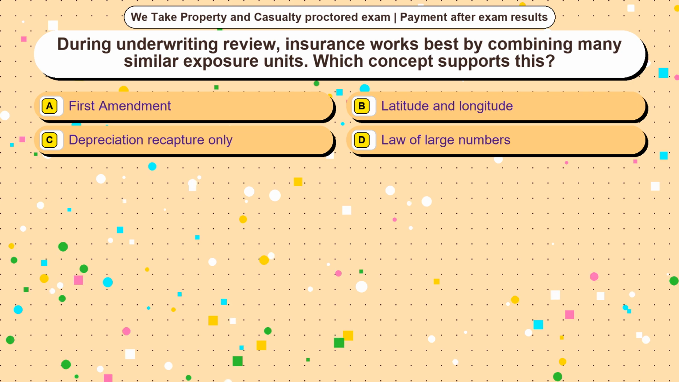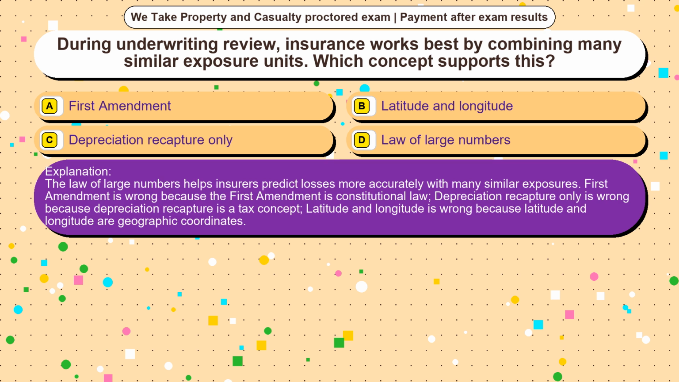The correct answer is option D. The law of large numbers helps insurers predict losses more accurately with many similar exposures. First Amendment is wrong because the First Amendment is constitutional law. Depreciation recapture only is wrong because depreciation recapture is a tax concept. Latitude and longitude is wrong because latitude and longitude are geographic coordinates.